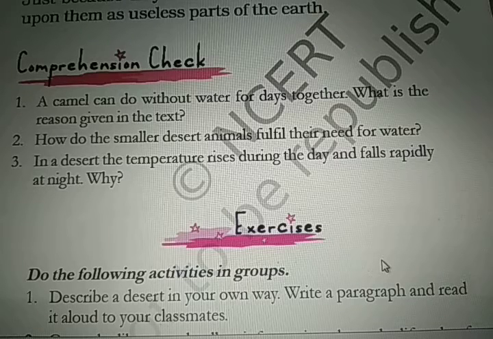In the desert, the temperature rises during the day and falls rapidly at night. Why? Because in the deserts, there is no blanket of moisture in the air, and there is dryness all around. That is why the temperature rises during the day, and it falls rapidly during the night. There is too much cold in the night.